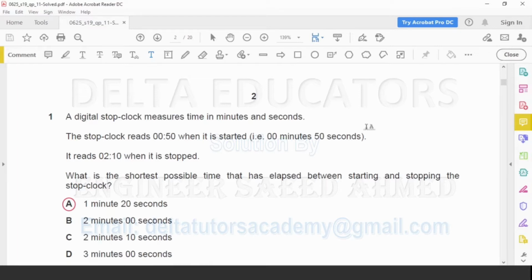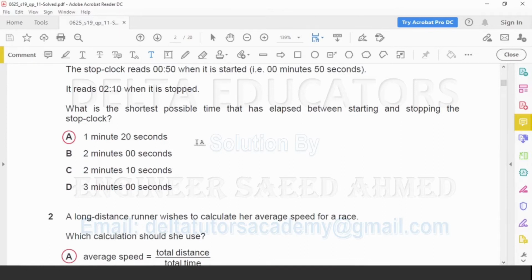The shortest possible time will be the difference of these two times. We have to subtract the initial time from the final one. Final time is 2 minutes and 10 seconds. In seconds, it will be equal to 130 seconds. 1 minute is equal to 60 seconds. Since here we have 2 minutes, so it will be equal to 120 seconds. 120 plus 10, it will be 130 seconds. So 130 seconds minus 50 seconds, it will be equal to 80 seconds. 80 seconds means 1 minute and 20 seconds. 1 minute 20 seconds is given here in option A. So correct option A.